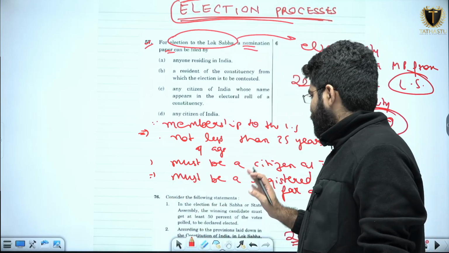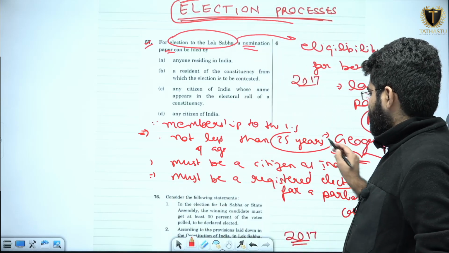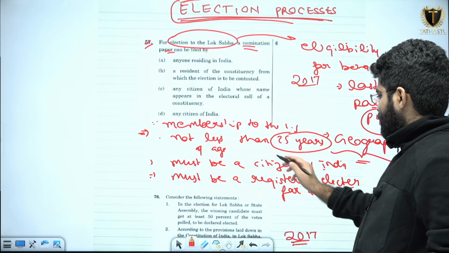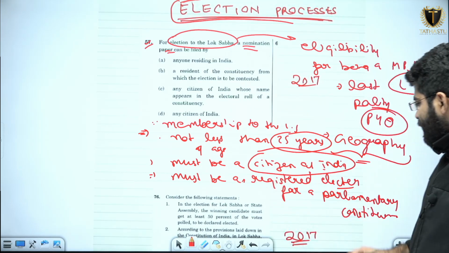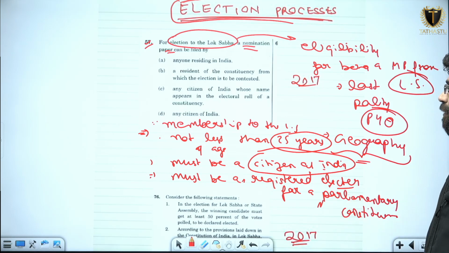Understand these 3 conditions carefully. First, the age should be at least 25 years. Secondly, must be a citizen of India. And third, must be a registered elector for a parliamentary constituency.